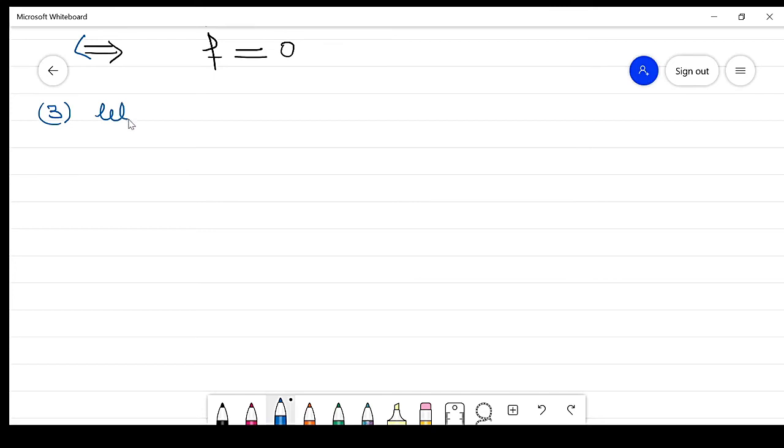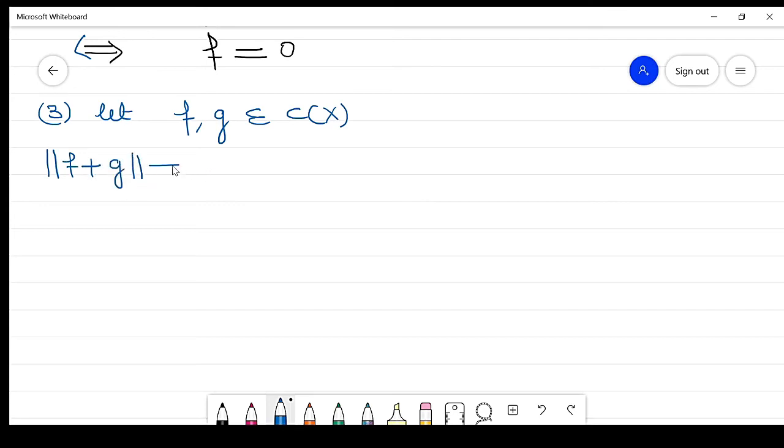In that case, we take f and g which belong to C of X. So remember, these are bounded continuous functions. Now what is the norm of f plus g?